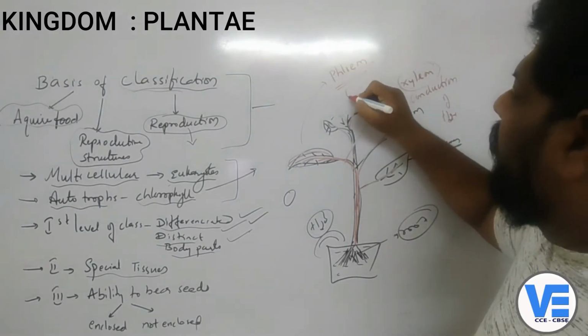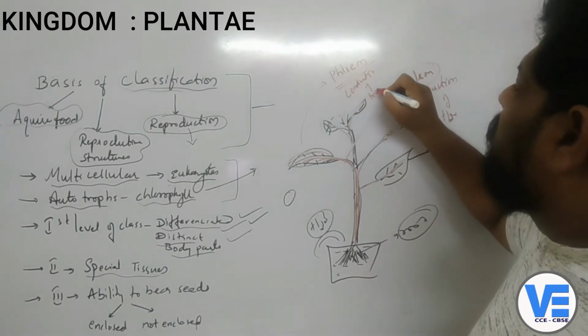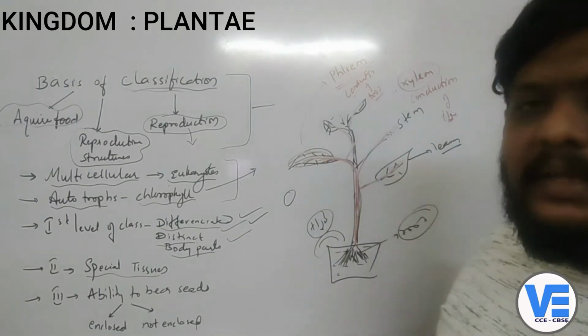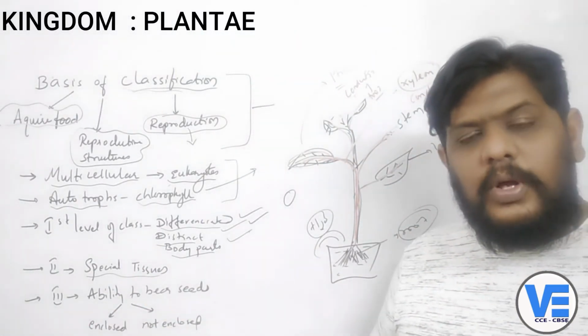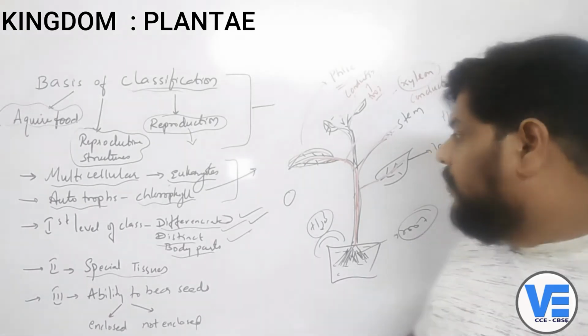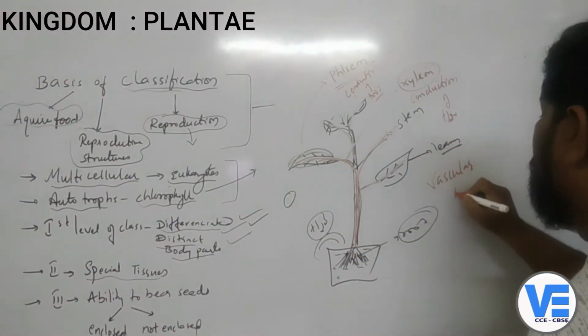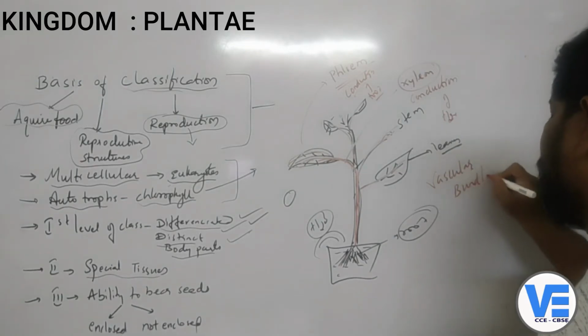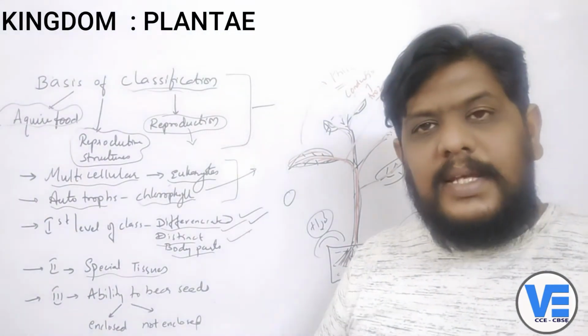And this phloem helps in the conduction of food. So the food which is prepared here will be brought to the different parts of the plant with the help of the phloem. So phloem and xylem together are called the vascular bundles.